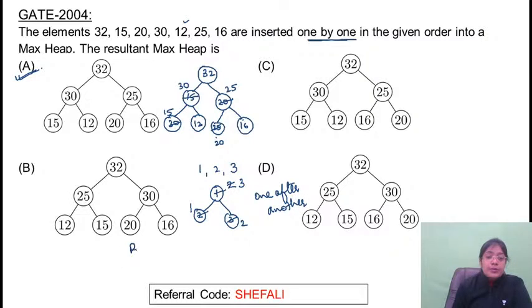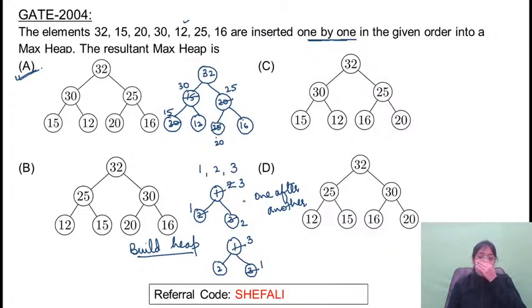Now using build heap, first of all, you need to add the elements 1, 2, 3. This will be replaced with its parent, 3 and 1. So are they same? These are not same.